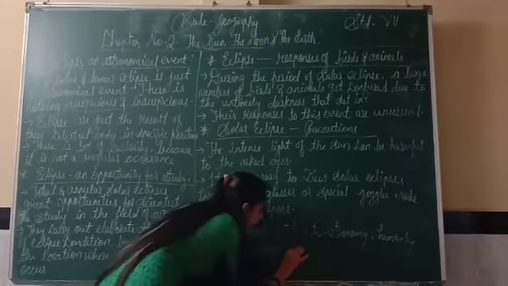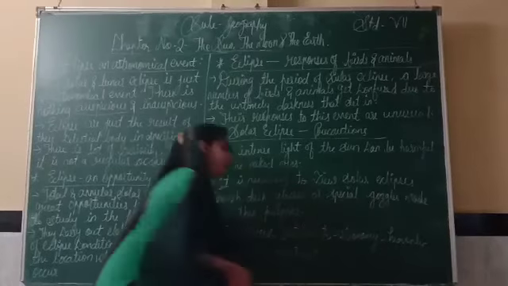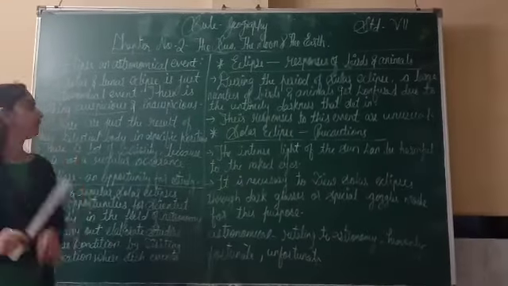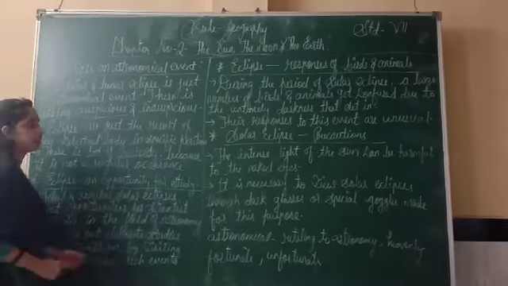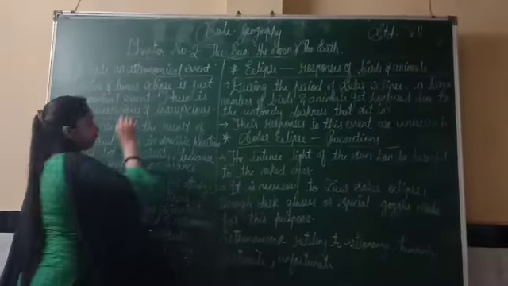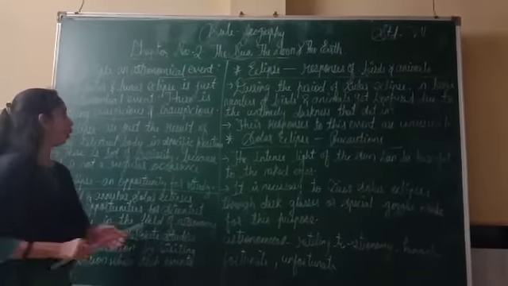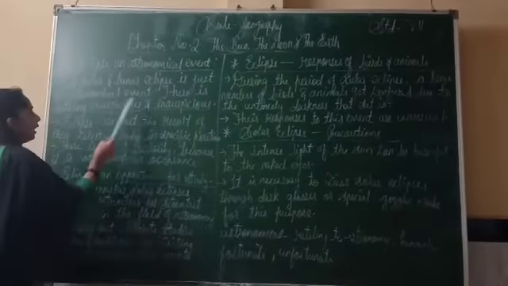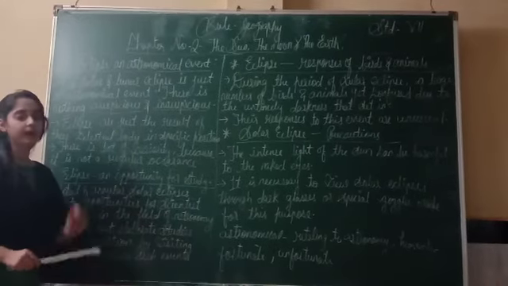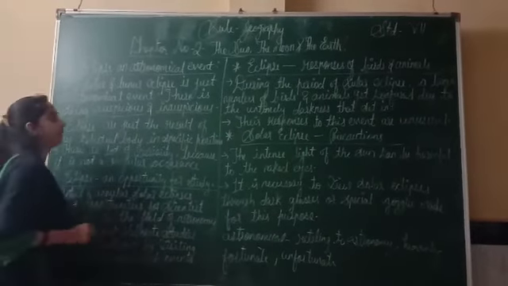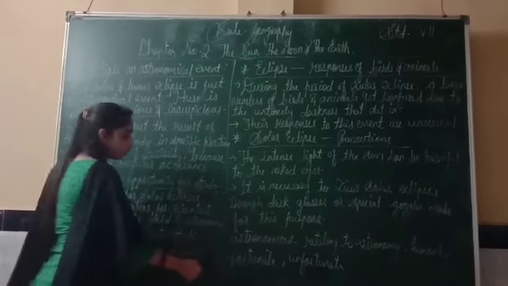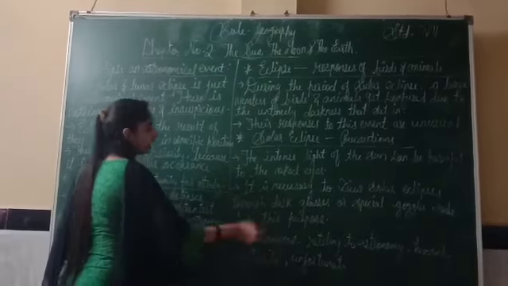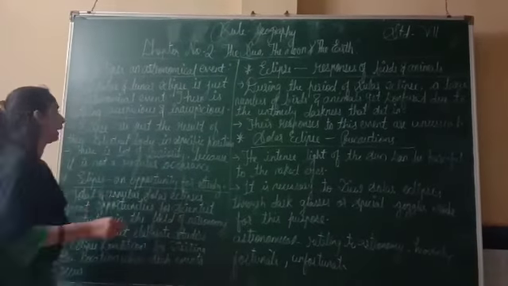Because in olden times, people thought that eclipses are not good for us, meaning it is very unfortunate for us. Already I told you that eclipse means grahan. So the olden time people thought that this eclipse is not fortunate to us, it is unfortunate. But nowadays nobody thinks like that.